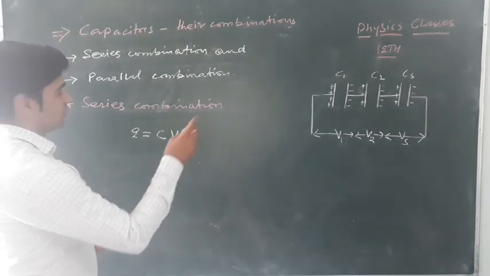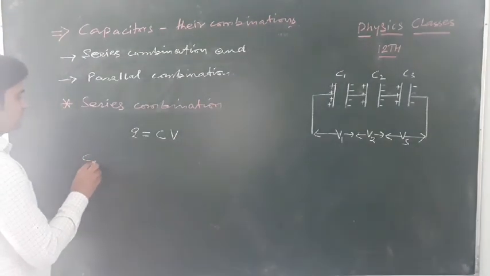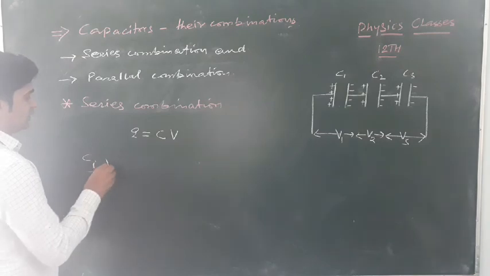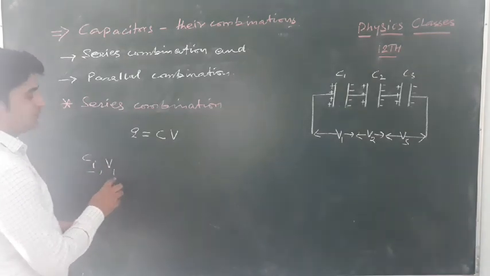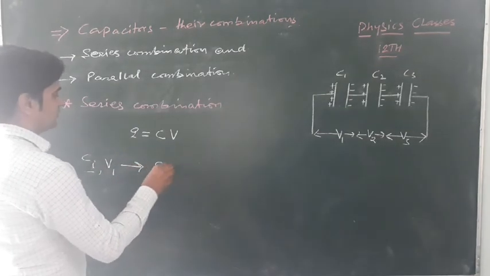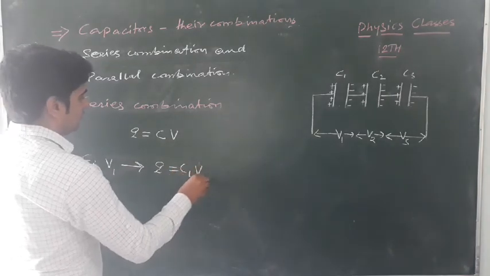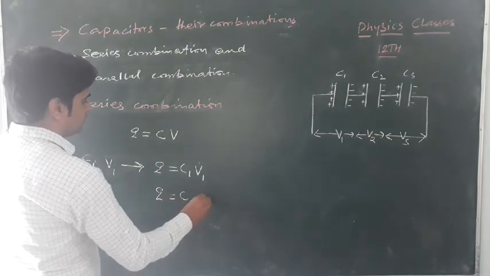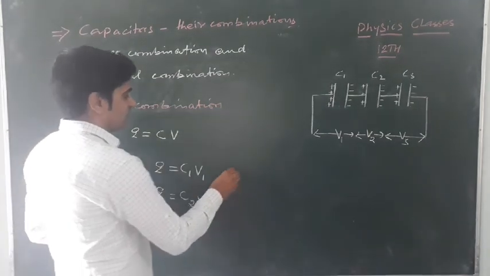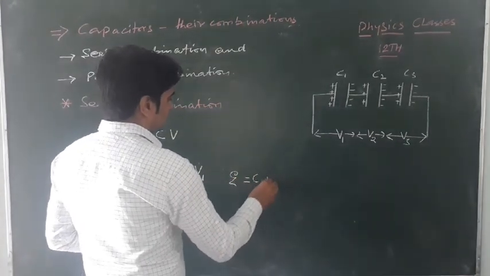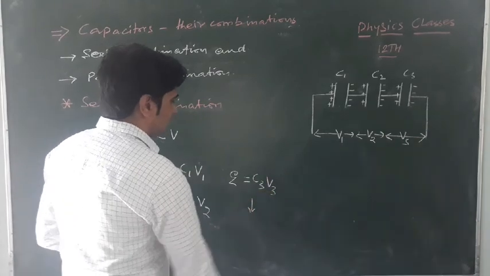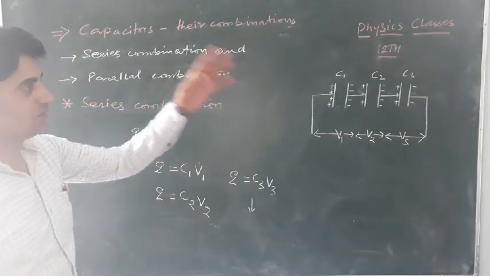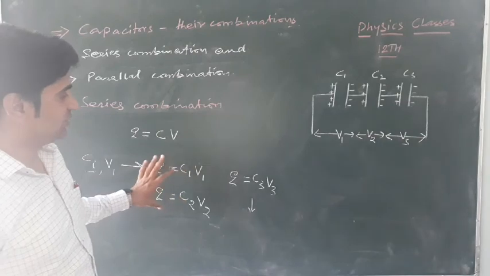For the first capacitor of capacitance C1, the potential drop is V1, so the equation becomes Q equals C1 V1. Similarly for the second capacitor, Q equals C2 V2, and for the third capacitor, Q equals C3 V3, and so on. These equations hold for the different capacitors जो हमने सीरीज में कॉम्बिनेशंस कर रखे हैं.